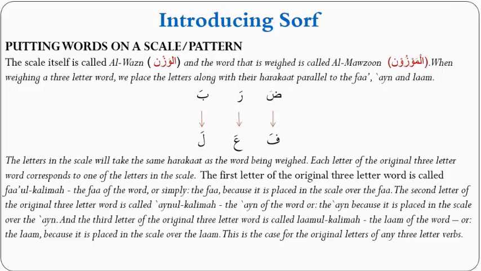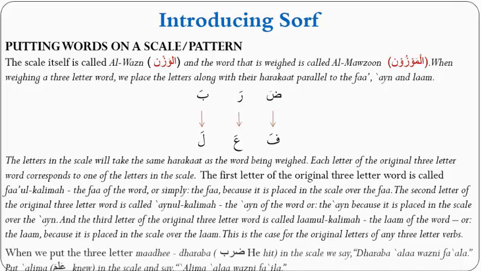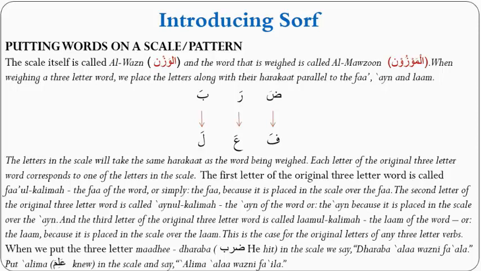This is the case for the original letters of any three-letter verbs. Okay? So any other three-letter verbs take the same format, inshallah. When we put the three-letter madi, daraba, he hit, in the scale we say daraba ala wazni fa'ala. Put alima, that means he knew, in the scale and say alima ala wazni fa'ila, like shariba ala wazni fa'ila. Okay, so inshallah that is important to pay attention to.